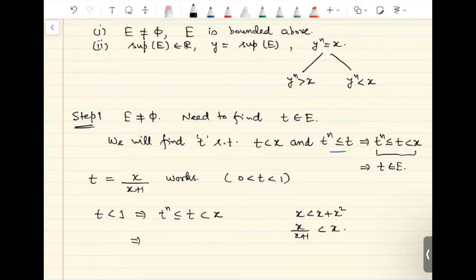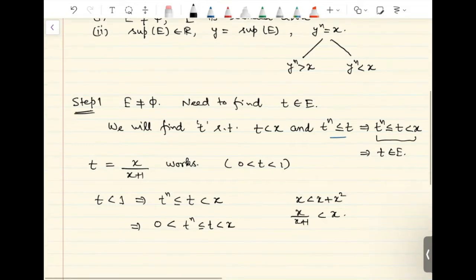So this means we are through. We have shown that t raised to n is strictly less than x. This implies t belongs to E. So E is non-empty.